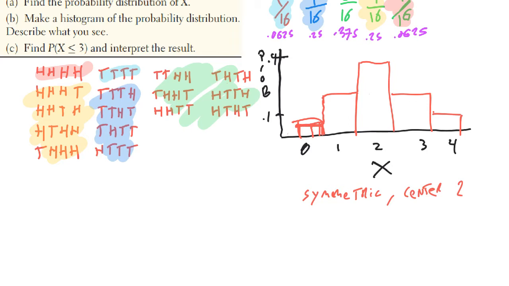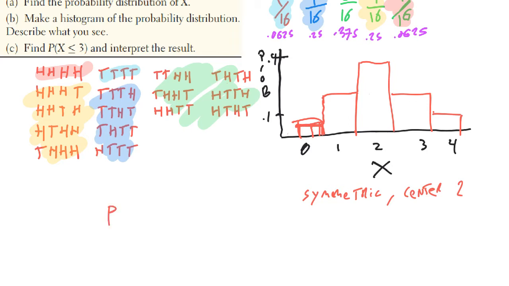Okay, and now find the probability that x is less than or equal to 3 and interpret the result. So interpreting the result would be something like, there is this chance that you will get 3 or fewer heads when you do X, which is tossing a fair coin 4 times. Or the probability that you get less than or equal to 3 heads is. So I'm not actually going to write that, but then there's 2 ways to do it, right?